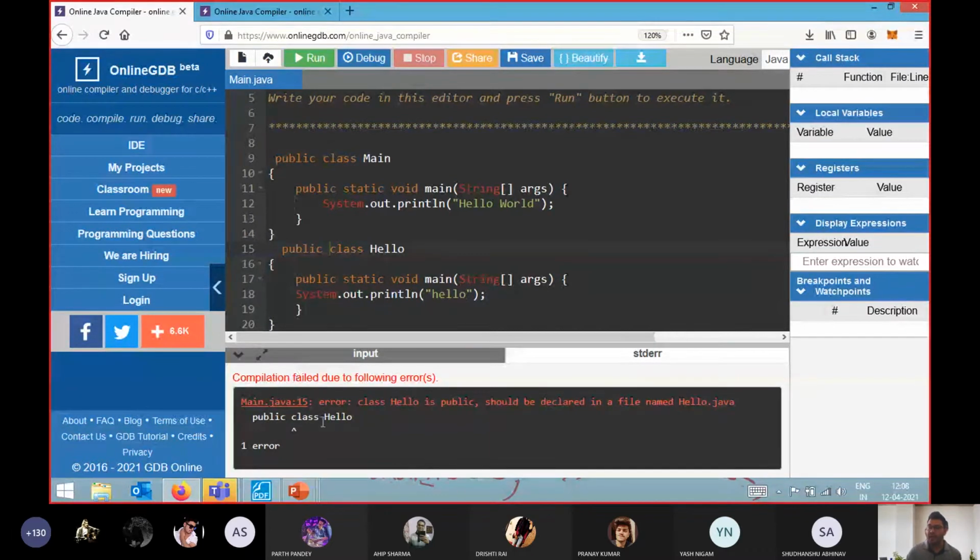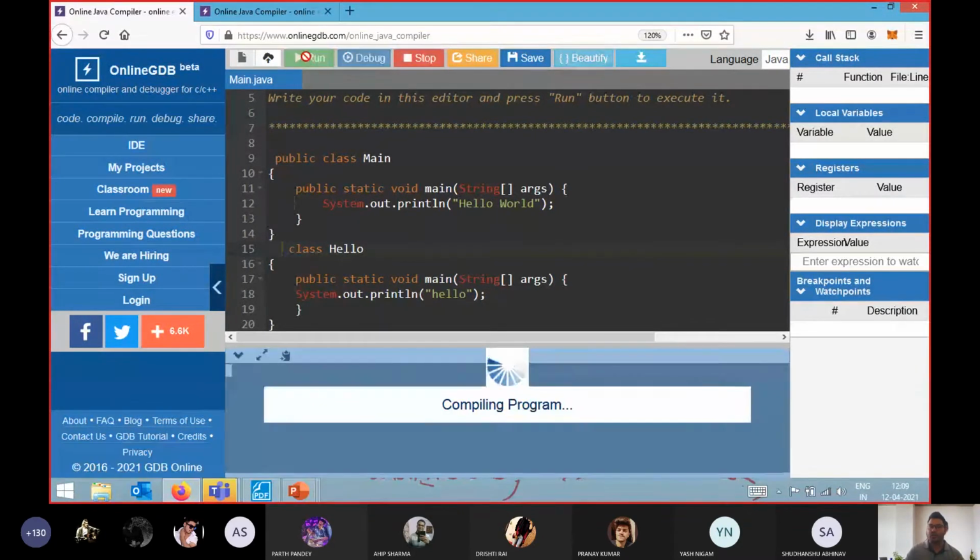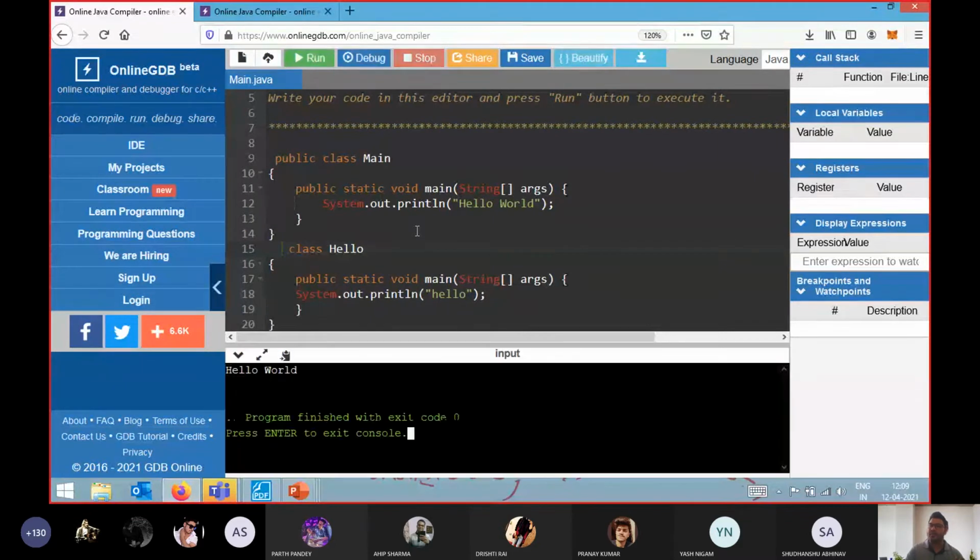You will get an error because, in a program, if you create several classes, there is no limitation. You can create 5, 6, 10 classes, no issue at all. But always remember that you can make only 1 class public, at most 1 class public. Even if you don't want to make it public, it's fine. Now if I execute this code, you will get the output.